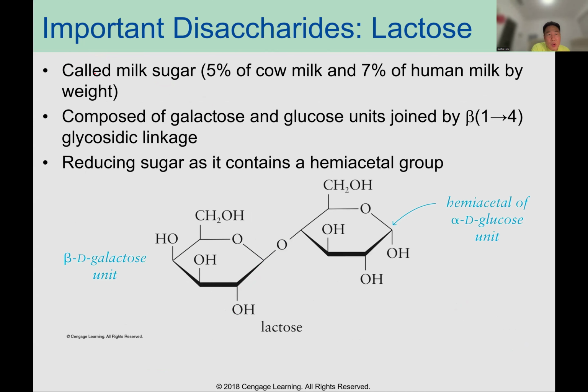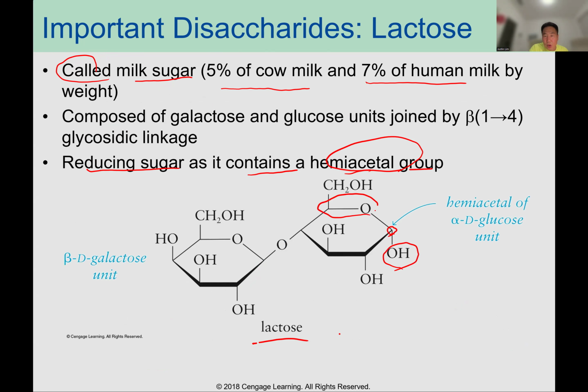And lactose, called milk sugar. 5% in cow milk and 7% in human milk by weight. So lactose is a reducing sugar containing a hemiacetal group. What is a hemiacetal group? On the same carbon, you can see one OH, one OR group with hydrogen. That's hemiacetal. Okay, that's a reducing sugar.